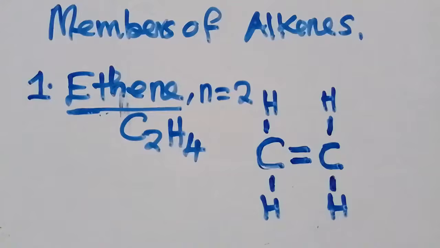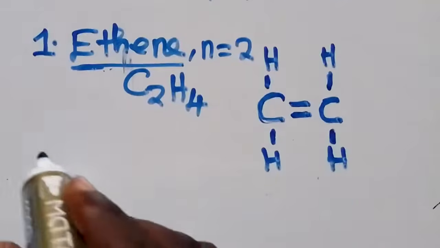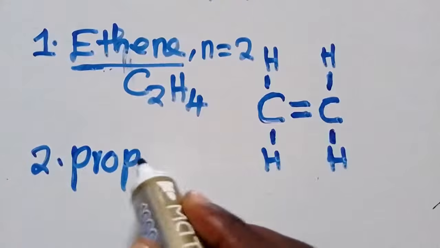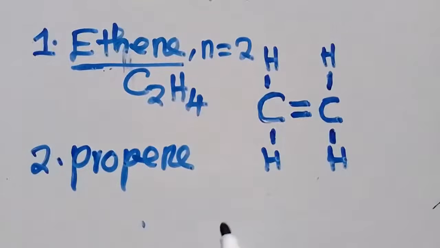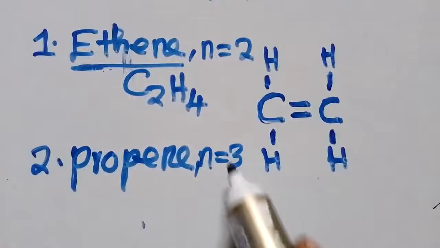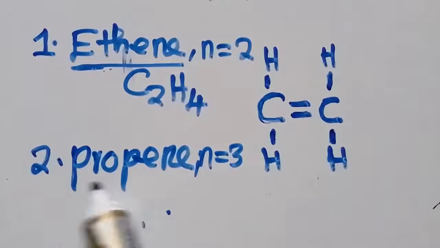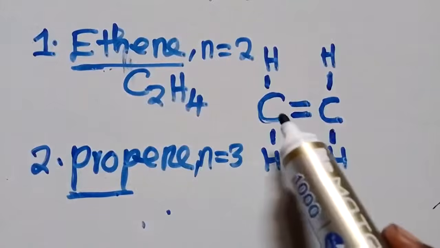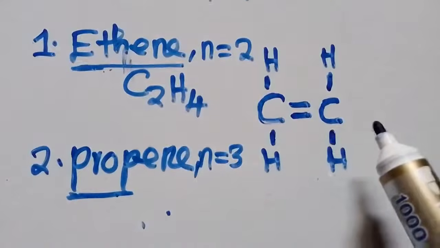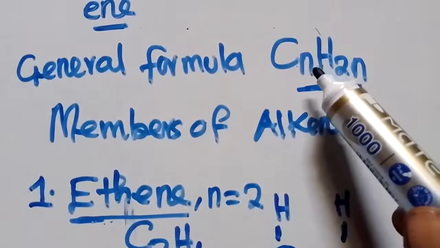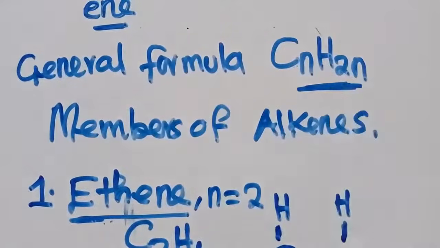Let us go to the second member. So let us look at the second member. The second member is what? Prop. So it is going to be propene. Then propene means that n should be equal to what? Should be equal to 3. So anything that's starting with prop, n should be equal to 3. So on the general formula that we have, what's the general formula? This is the general formula. So where there is n, we put 3. What are we going to have?